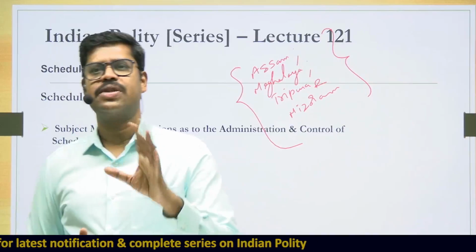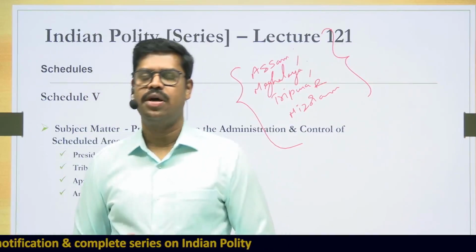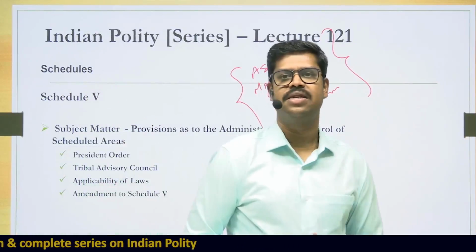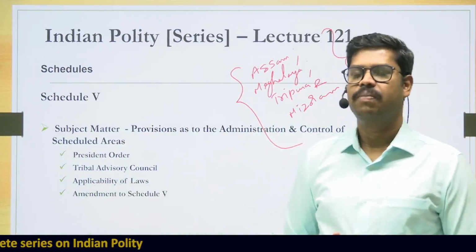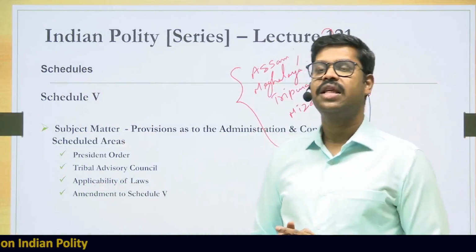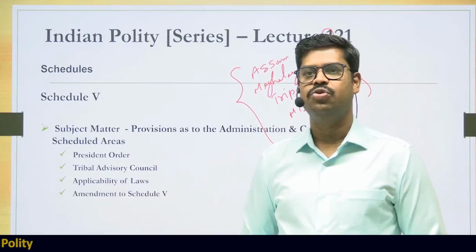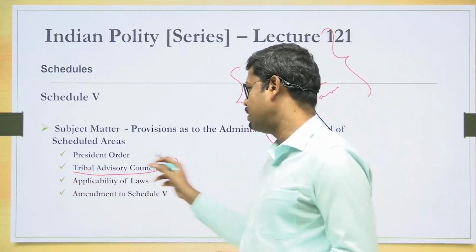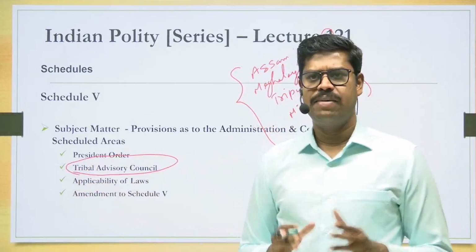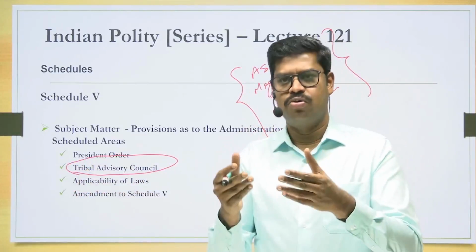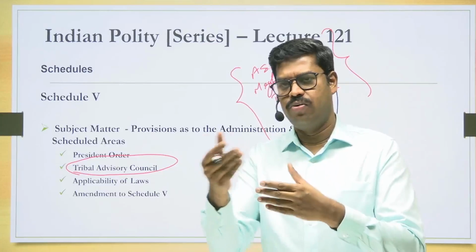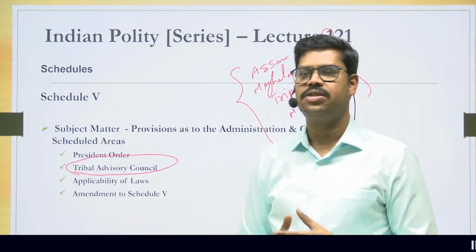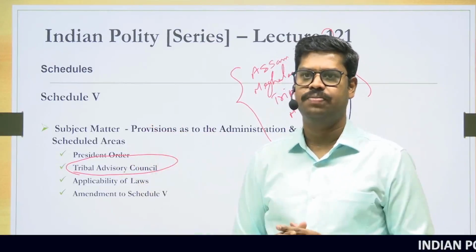So what happens when an area is declared as a scheduled area? Once an area is declared as a scheduled area by the President of India, then in that particular area, as per the Constitution, it is mandated to establish what is called a Tribal Advisory Council. This Tribal Advisory Council will advise the governor of that particular state as to how that area is to be administered.